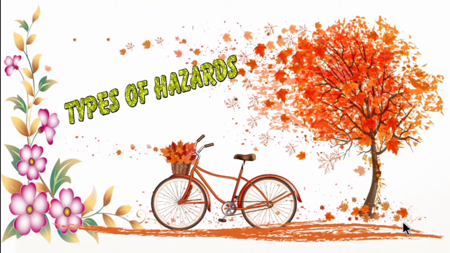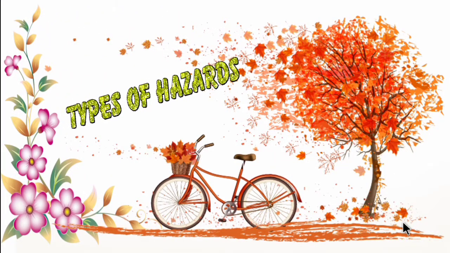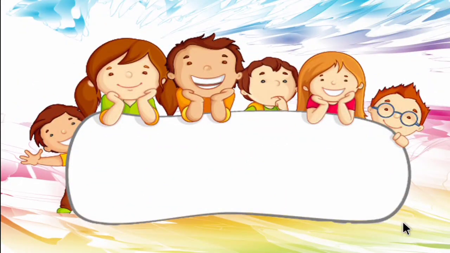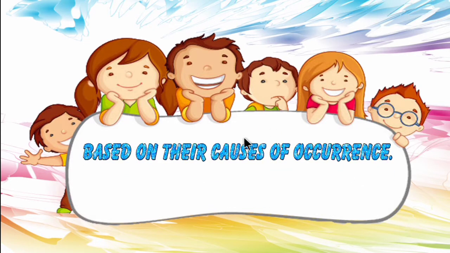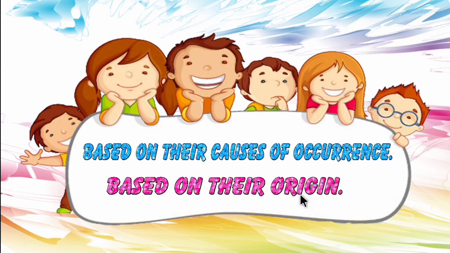So now let's see what are the types of hazards. Some hazards occur frequently and threaten the people. Hazards are classified in different ways. The first one is based on their causes of occurrence. The second type is based on their origin. So hazards may be classified based on their causes of occurrence and based on their origin.